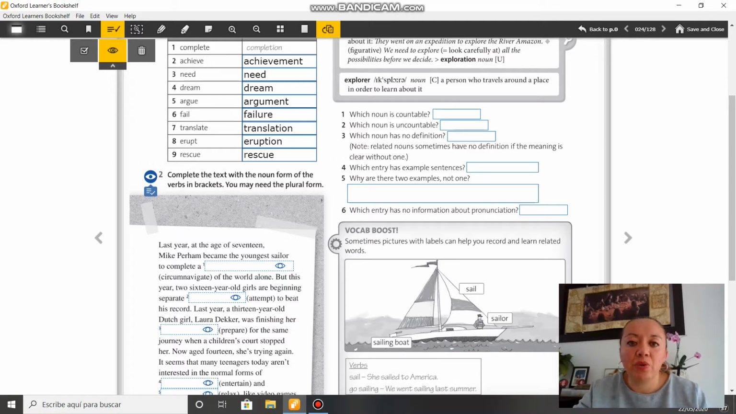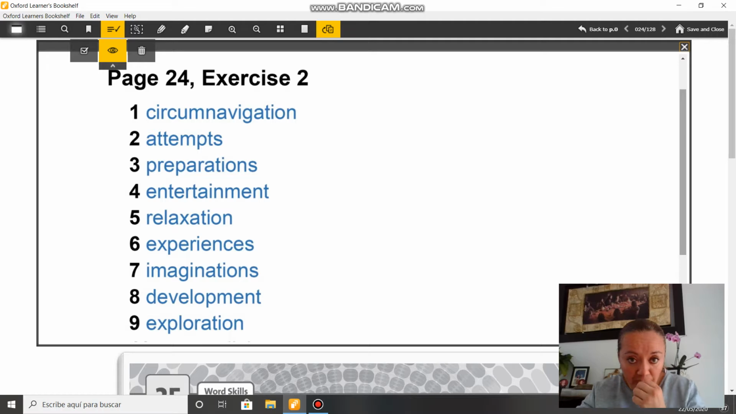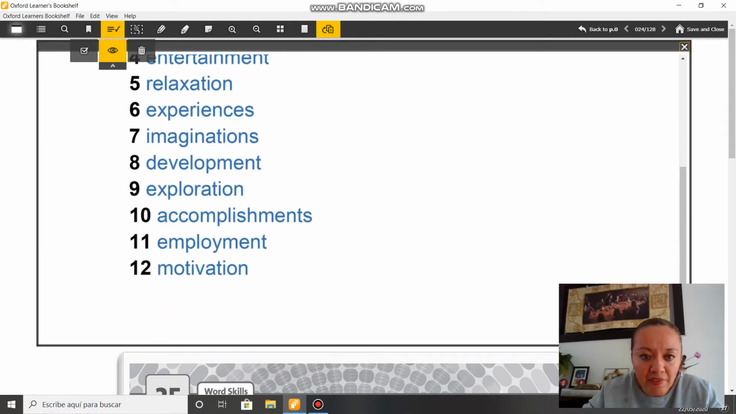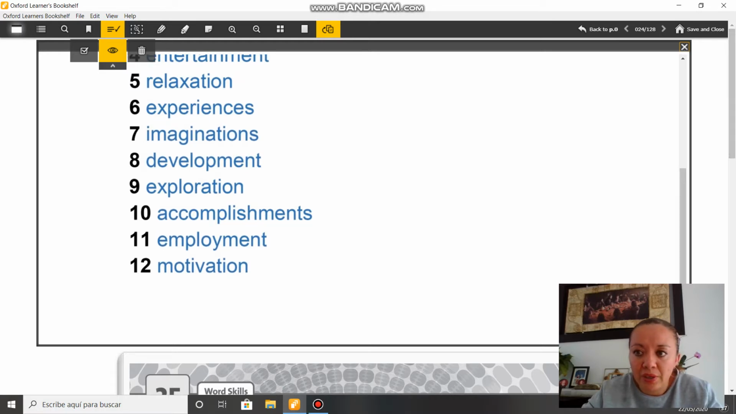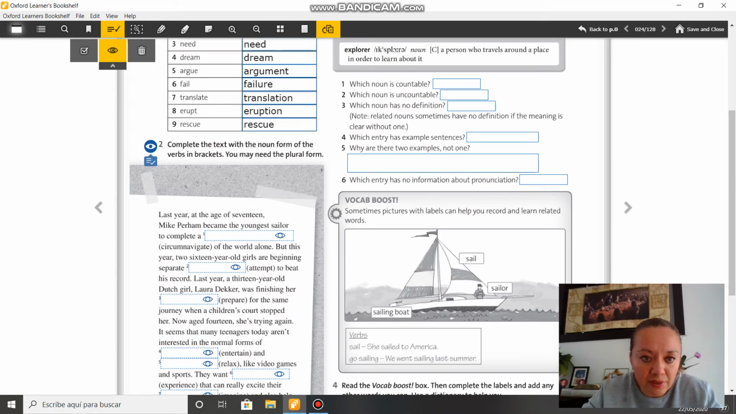Exercise 2. Complete the text with the noun form of the verbs in brackets. You may need the plural form, okay? So the answers for exercise 2 are here. Remember, we are on page 24, exercise 2. 1 circumnavigation, 2 attempts, 3 preparations, 4 entertainment, 5 relaxation, 6 experiences, 7 imaginations, 8 development, and 9 exploration. Okay? 10 accomplishments, 11 employment, and 12 motivation. Okay? So let's continue with the next exercise.